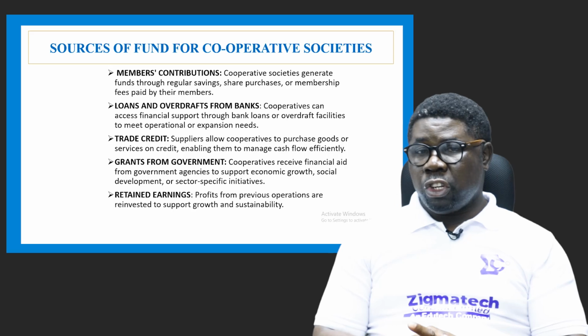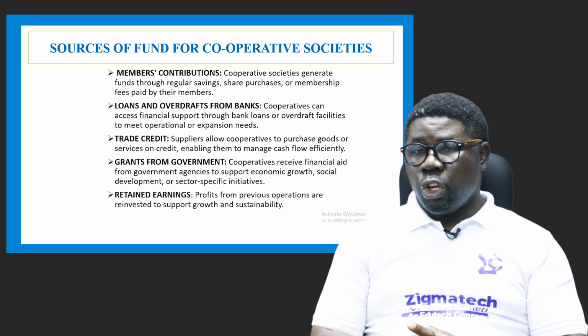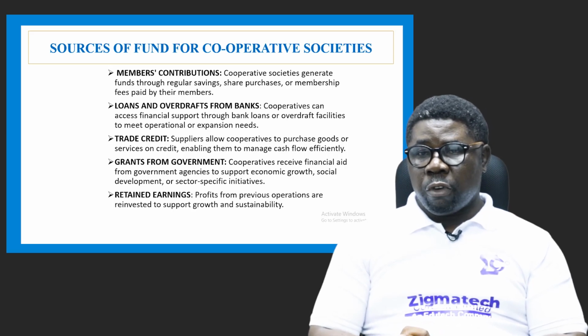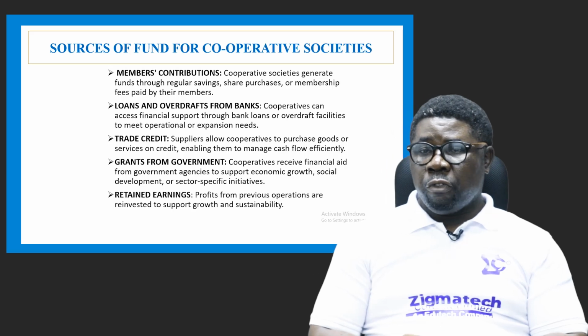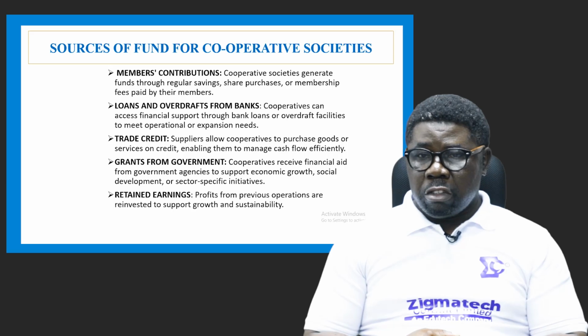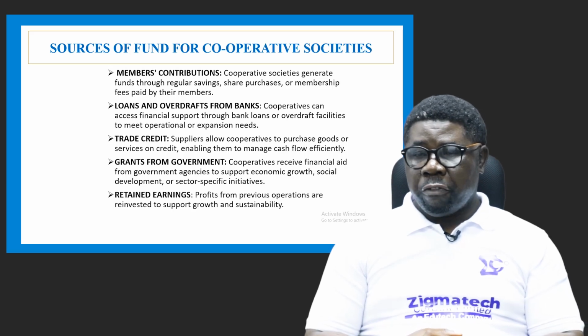So a cooperative society may generate funds through regular savings, share purchases, or membership fees paid by their members. All right, loans and overdrafts from banks. They can actually take money from the bank, through financial support from bank loans or overdraft facilities.